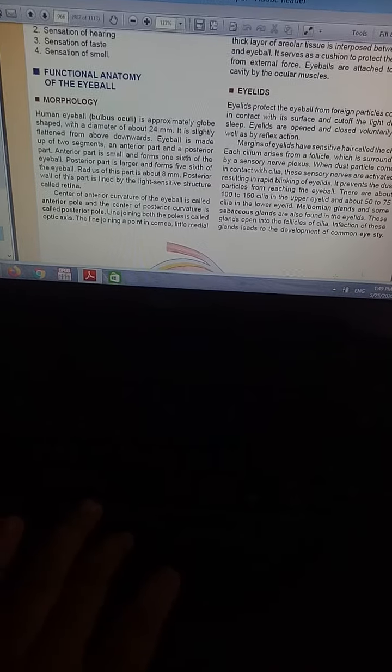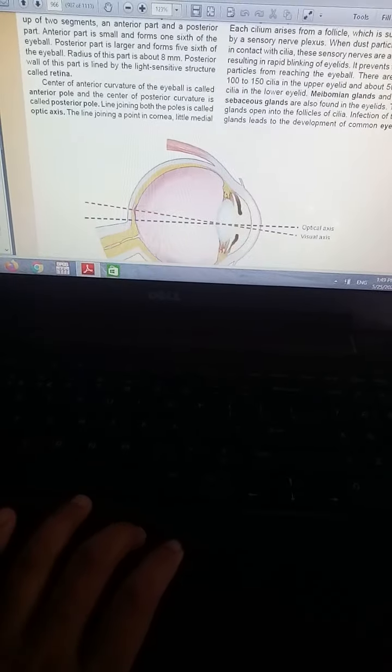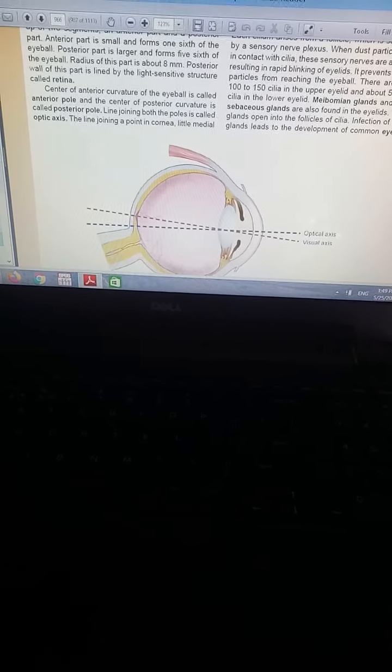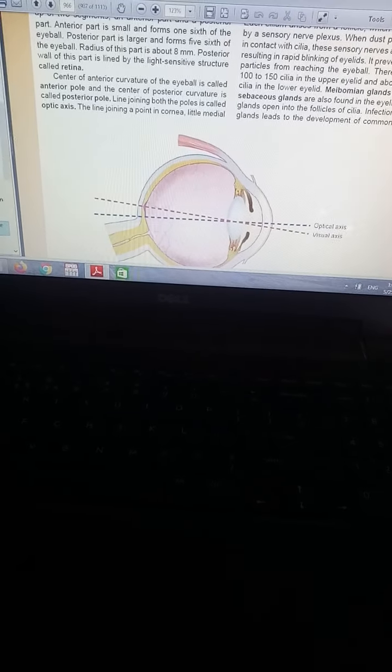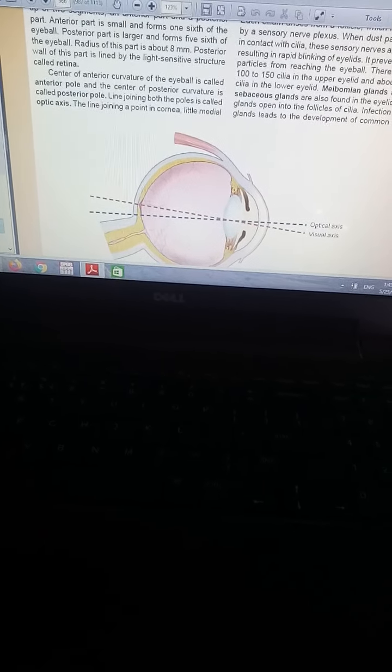Now the radius of the anterior part is 8 millimeters, and the posterior wall is lined by a light sensitive structure, which is known as the retina. Retina is the most important structure in the eye. The center of the anterior curvature of the eyeball is known as the anterior pole, and the center of the posterior curvature is known as the posterior pole. The line joining both the poles is known as the optic axis.